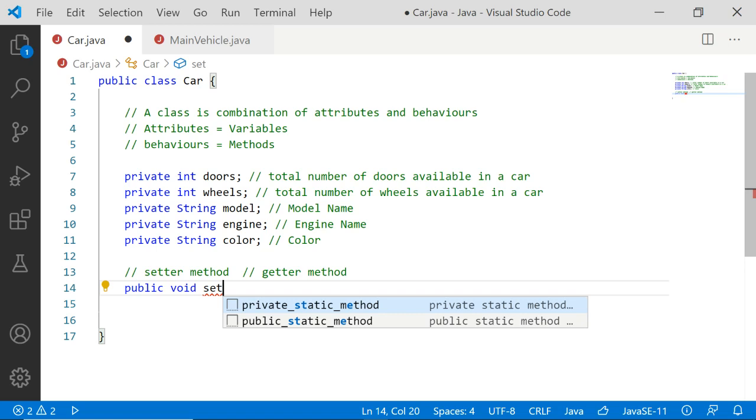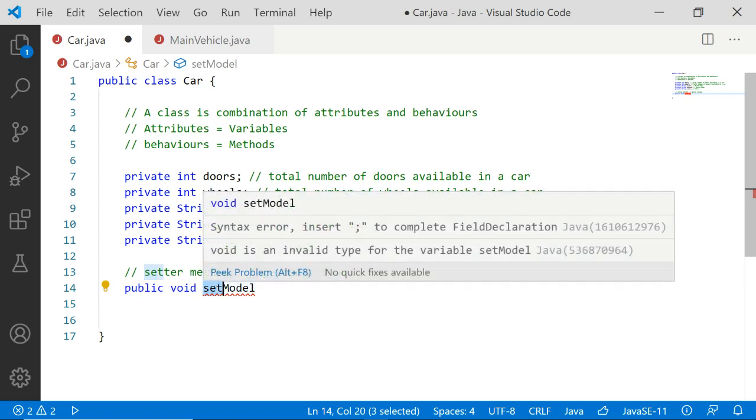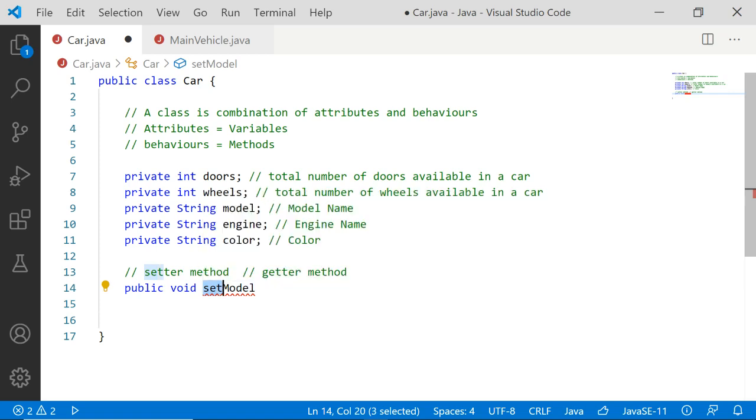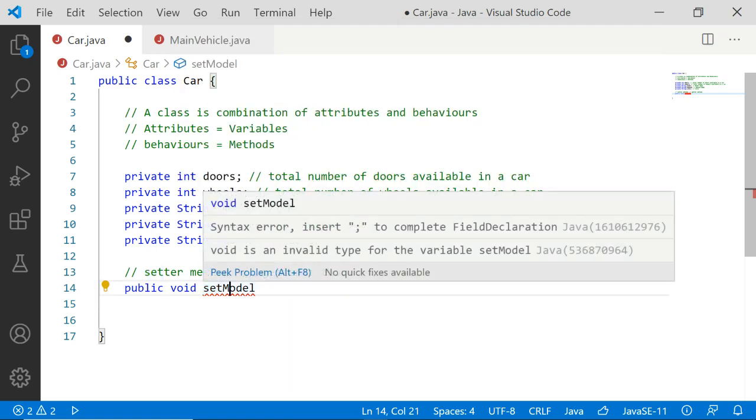Okay, I'm going to write set, and the name I'm going to specify is set model. So, setter. Whatever name you give is up to you, but this is usually the standard name that you give to a setter method. It's the word set followed by the name of the attribute, starting in uppercase, because we are using camel case. Okay, we are using camel case here, right? So set model.